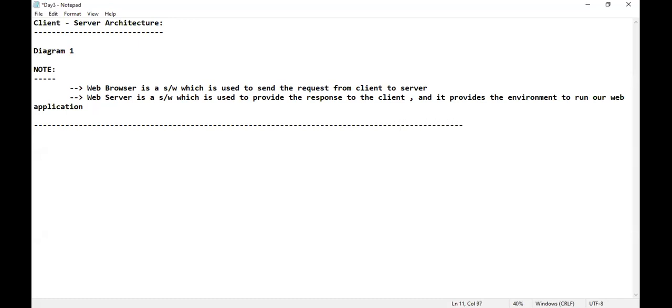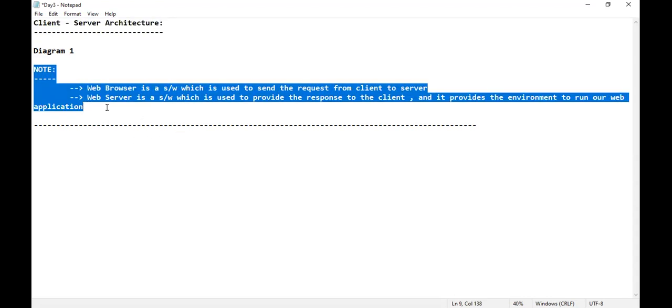Don't write anything yet. Maybe in your notes, or else in the sheet of paper I have told you about while attending the class. I hope you are sitting in front of one sheet of paper and pen. Please take down the heading as client server architecture. Leave sufficient amount of space. I will give 10 seconds of time.